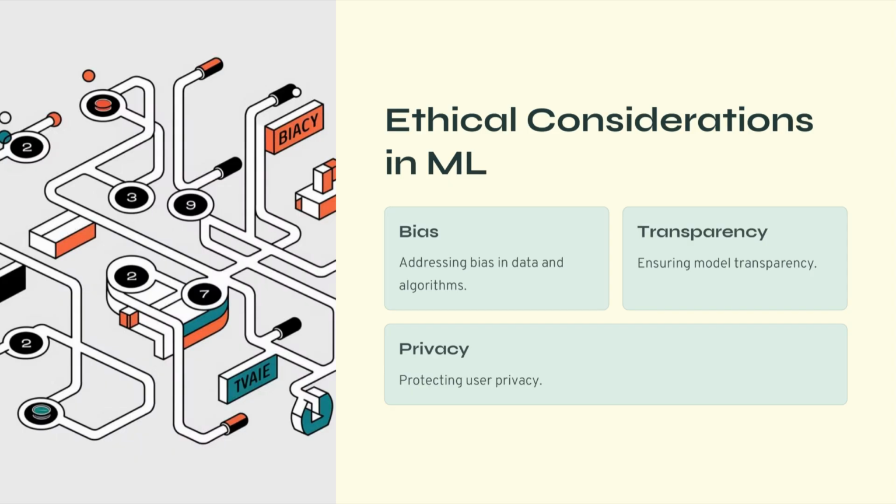Machine learning models often rely on large amounts of personal data. Examples include medical records, financial transactions, or social media activity. Protecting this data is essential. Techniques such as data anonymization, secure data storage, and privacy preserving machine learning are used to ensure that personal information is protected. Ethical machine learning development therefore requires careful attention to fairness, accountability, transparency, and privacy protection.